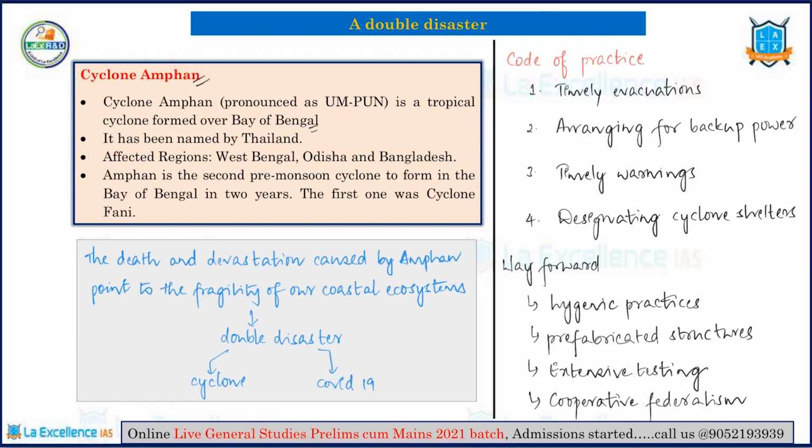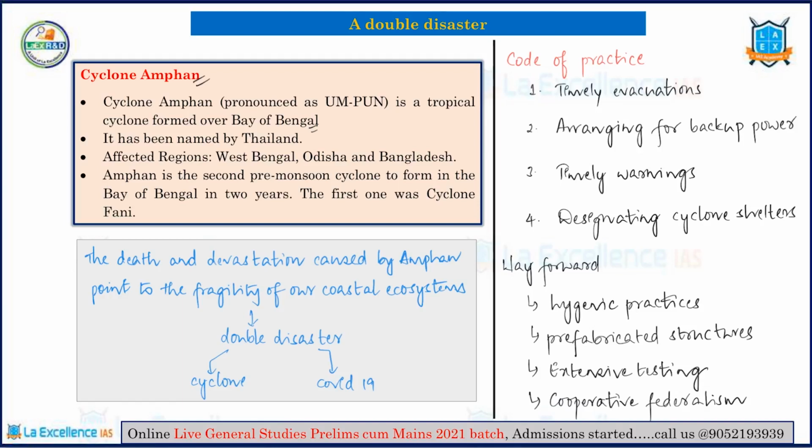Most importantly, we have to take certain steps. Firstly, we have to make sure that some form of social distancing is followed. Immediate testing has to be done for all the people who are present in that particular shelter, and certain prefabricated structures have to be constructed in the outlying areas like Sundarbans, so that they can be used as shelter houses, and these prefabricated structures in Sundarbans can be powered by solar power. So these self-sustaining structures can be created in the outlying areas, so these people can be sheltered there. So this is what this article says.